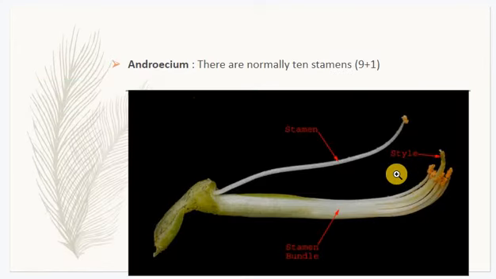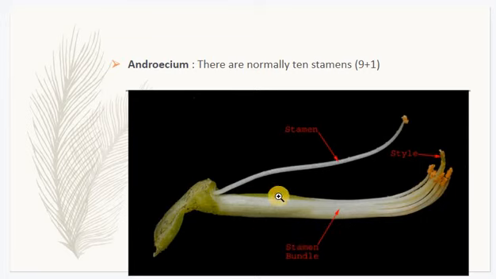And as we discussed before, androecium is either free or fused. Here we can see androecium 10 in number. There is a 9 plus 1 arrangement. One is free and all the 9 are fused together to form a bundle. So here it is fused, but they are fused into 2 groups. Okay. So coming to gynoecium, and this is the gynoecium.